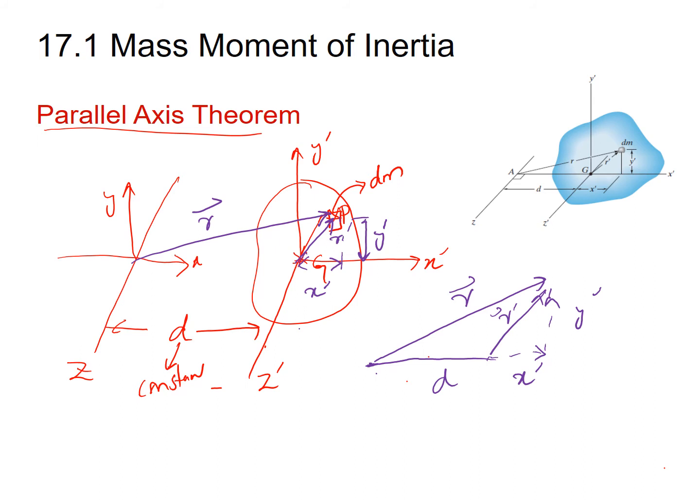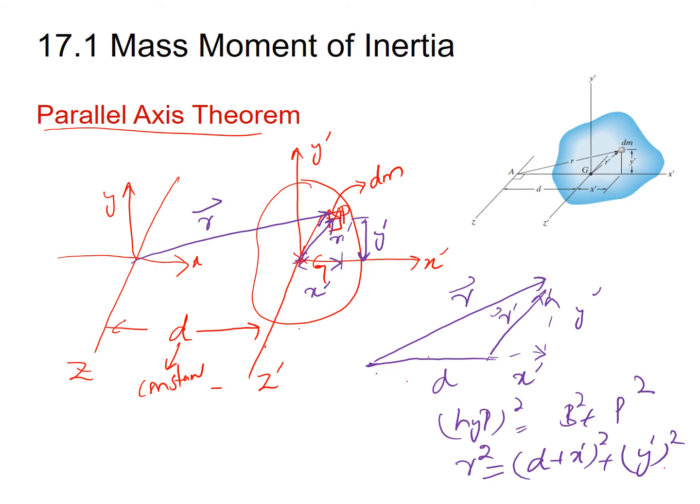In this figure we can apply the Pythagoras theorem. In the Pythagoras theorem we have hypotenuse square equal to base square plus perpendicular square. Here our hypotenuse is R, so R square equals what is base? Base is D plus X prime, squared. What is perpendicular? Perpendicular is Y prime, so it becomes Y prime square.